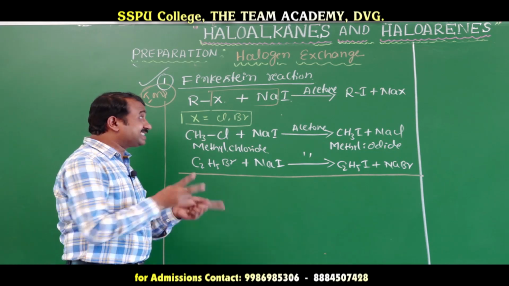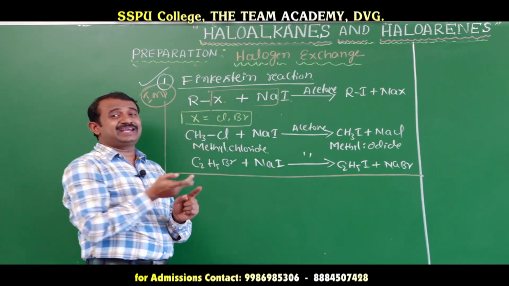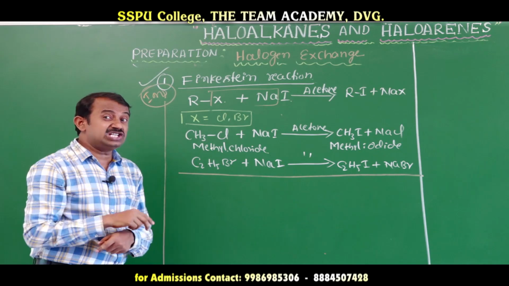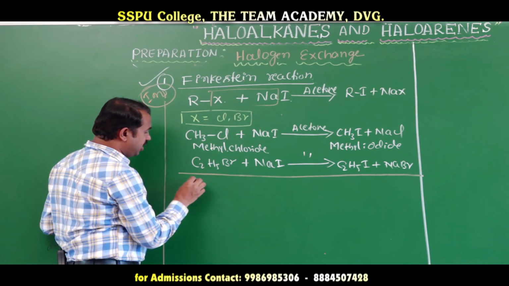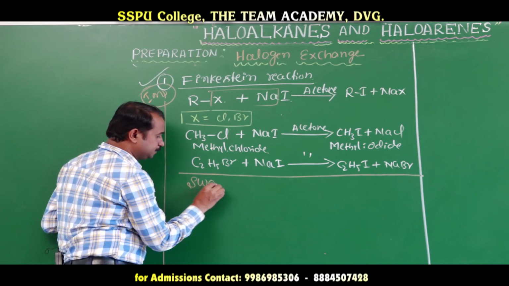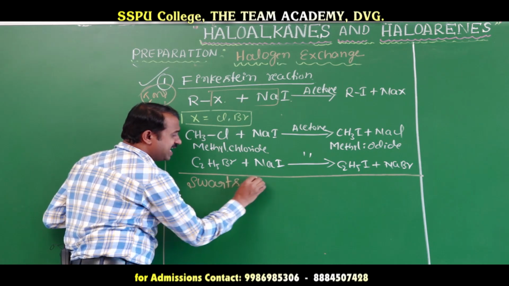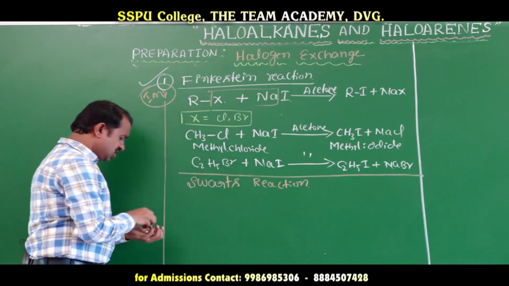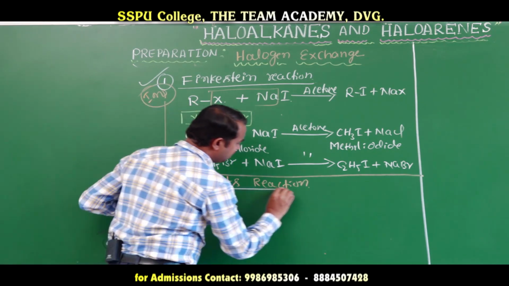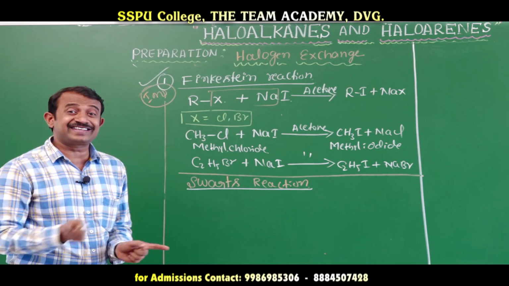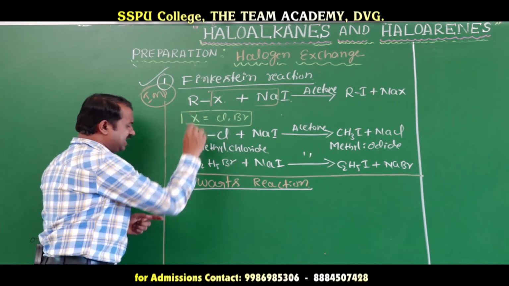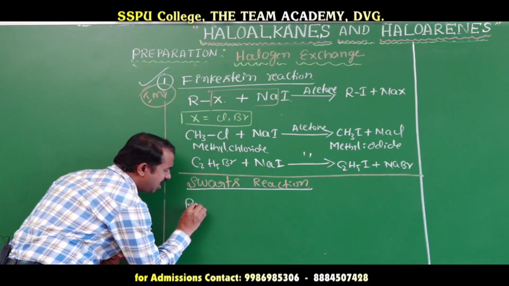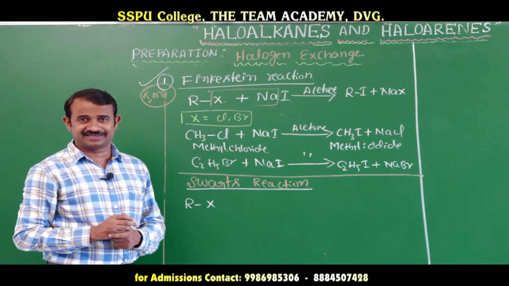Next, the exchange for introducing fluoro is called the Swarts reaction. This is also important. The Swarts reaction means introduction of fluorine by exchange. The general formula of alkyl halide is RX.